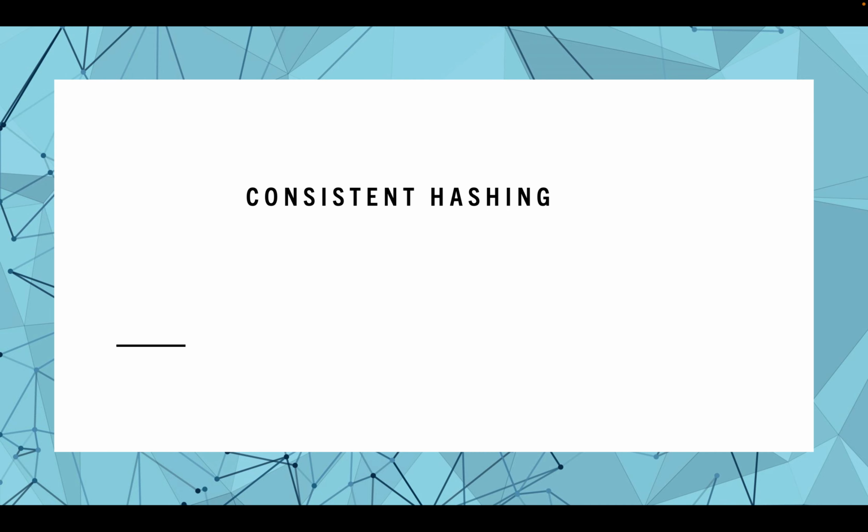What are the benefits of consistent hashing? If we talk about the main benefits of consistent hashing, it allows for a more even distribution of keys across the nodes, which can improve the performance and scalability of the system that we are building.